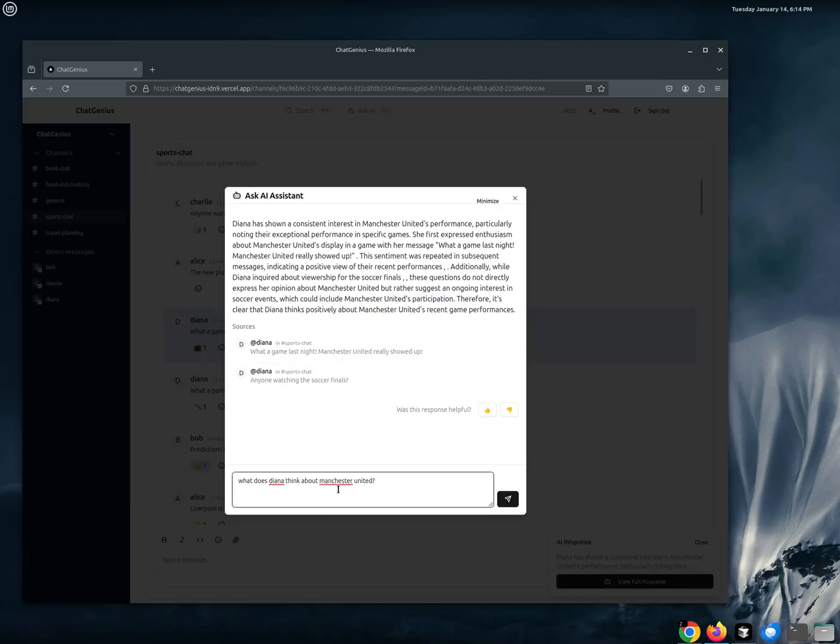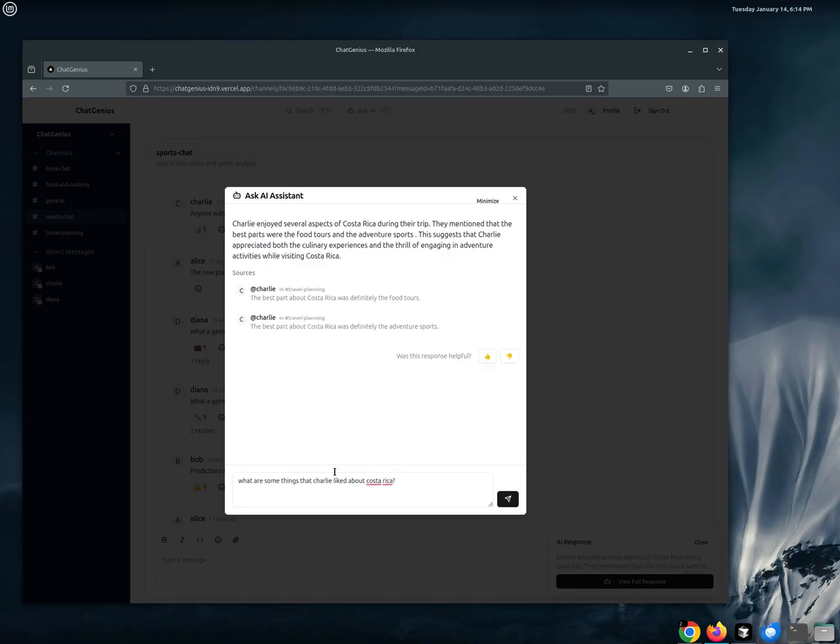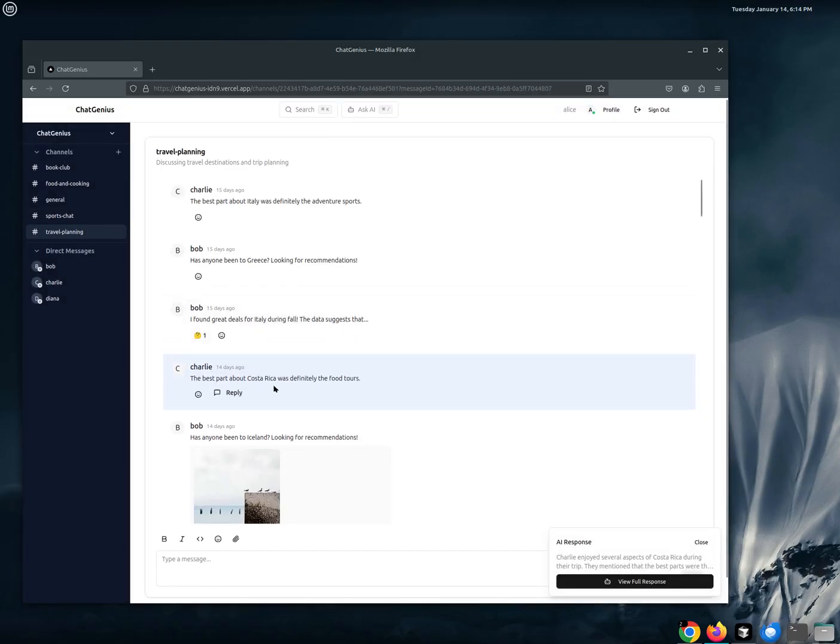We could ask another question. Let's see, we went on travel. What are some things that Charlie liked about Costa Rica? Yeah, Charlie enjoyed several aspects of Costa Rica. It talks about the food tours and adventure spots. You come down to the sources and check. Yeah, Charlie was really into the food tours.